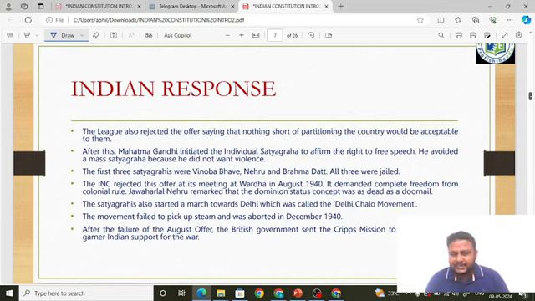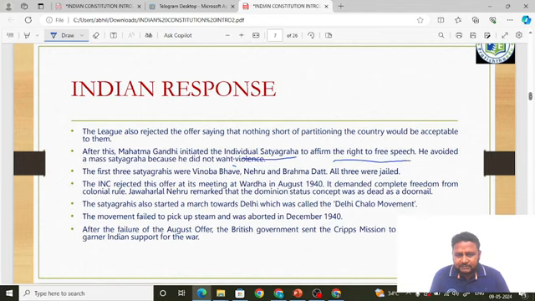Okay, friends, understanding till here? Fine. Then what was the course of action of the Indian National Congress when they rejected the August offer? See, Mahatma Gandhiji initiated individual satyagraha. So there can be a question: who initiated the individual satyagraha? It was Mahatma Gandhiji. And another question: individual satyagraha was initiated in response to what? They can give August offer, Cripps mission, Cabinet mission and also Mountbatten plan. The answer is the August offer.